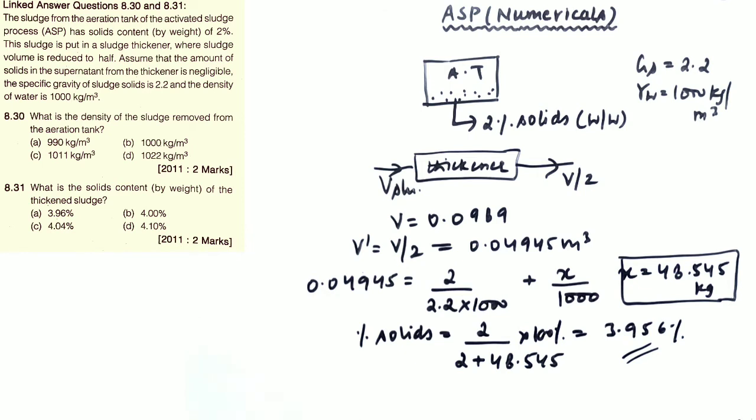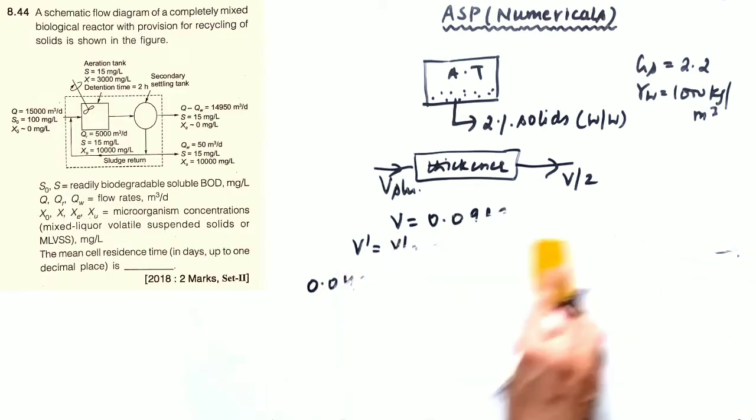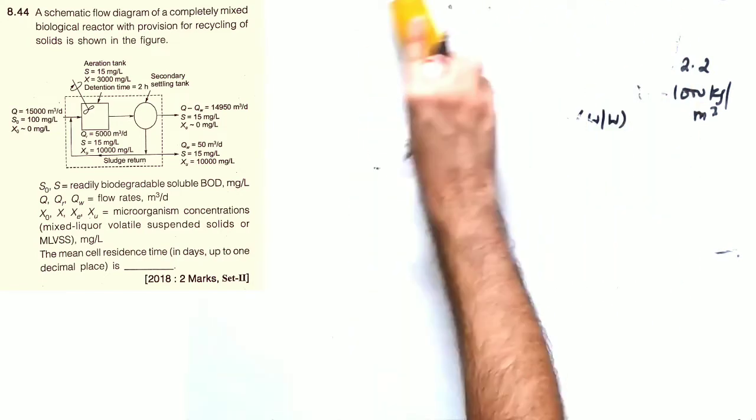So that was a very simple question, but a kind of changed question that was not expected from the activated sludge process portion. Moving on to the next question. It gives a very general diagram that I showed you in the theoretical portion, and every data is given. It shows the aeration tank, the discharge coming to the aeration tank, Q naught, S naught, S, X, XE, XU, QU, everything is mentioned as per our diagram, and we are asked to calculate the mean cell residence time.